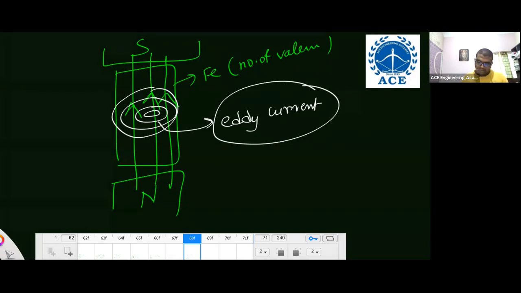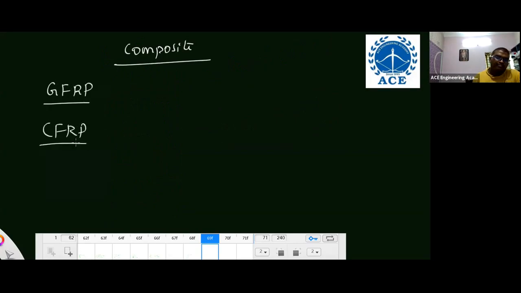Ferrites above the Curie temperature convert into para. Correct. Important to cover in composites: just go through the three types of composites and the classification of composites. Within the classification, the very important ones are glass fiber reinforced polymer, carbon fiber reinforced polymer, ceramic fiber, and aramid fiber reinforced polymer.